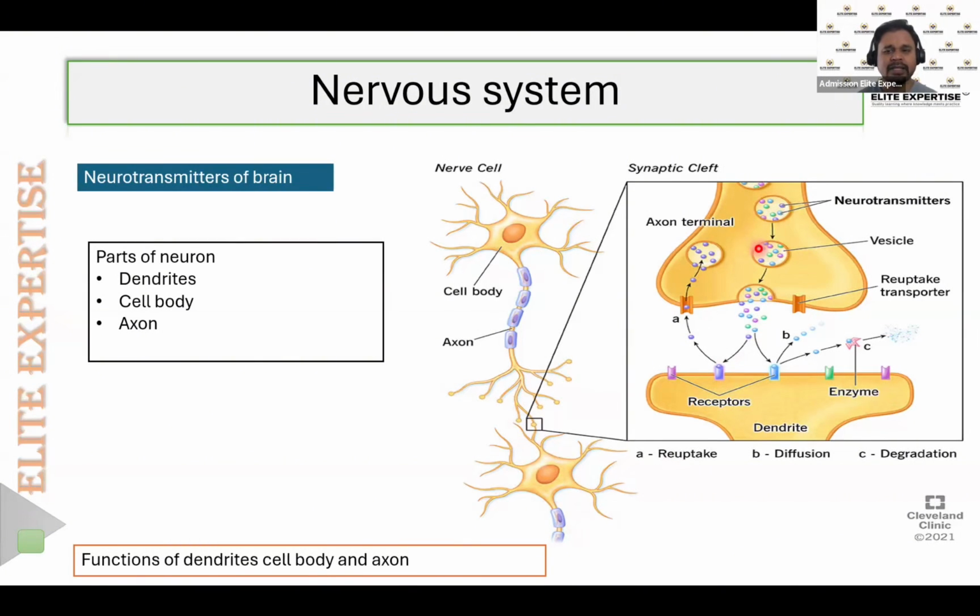Then the second neuron will release the neurotransmitter, which binds with the receptors on the dendrites of the third neuron, and the third neuron will get excited. In this way, all the neurons keep getting excited, carry the information, and finally send the message to the brain.